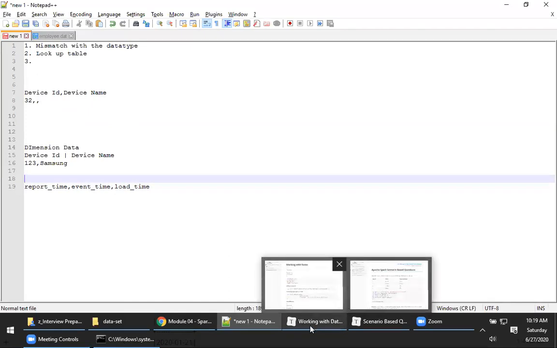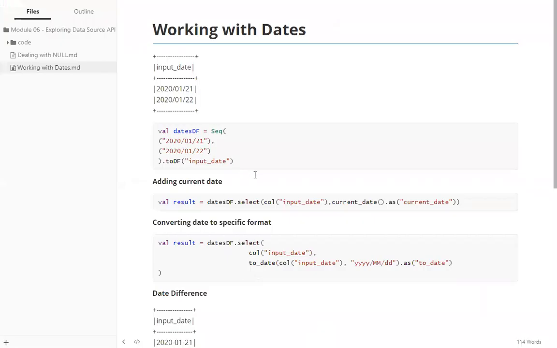Okay, now let's get into the problem statements of working with dates. Before we proceed, can you tell me how you create a DataFrame from a collection? Anybody? toDF, sir. toDF method? No. Where do you store the data?